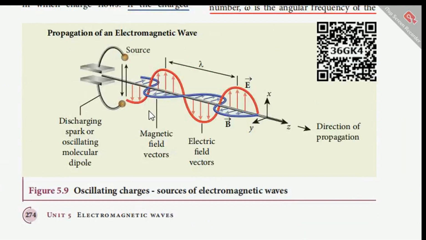So here in this case, the oscillating charges are the sources of electromagnetic waves. There will be an electric field and a magnetic field which are perpendicular to each other, and the direction of propagation is along this direction. So along the x-axis the electric field varies, and along the y-axis the magnetic field varies.